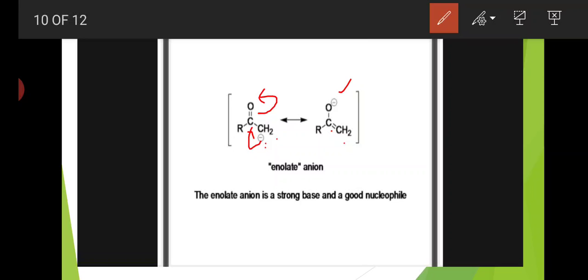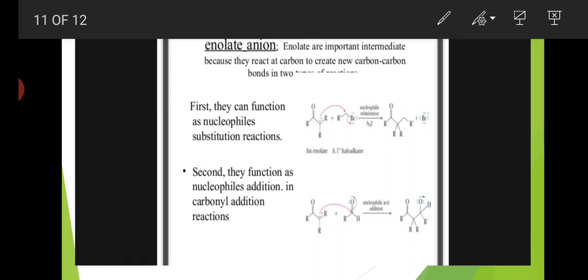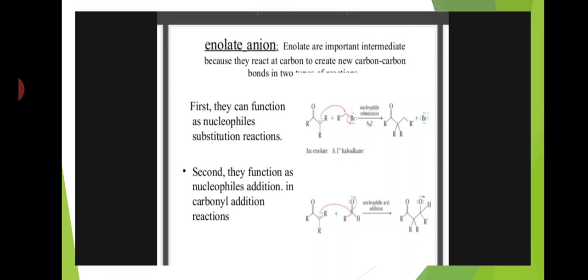The enolate anion is a strong base and a good nucleophile. Enolates are important intermediates because they react at carbon to create new carbon-carbon bonds in organic reactions.